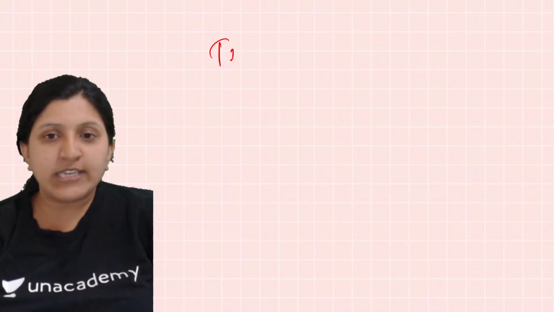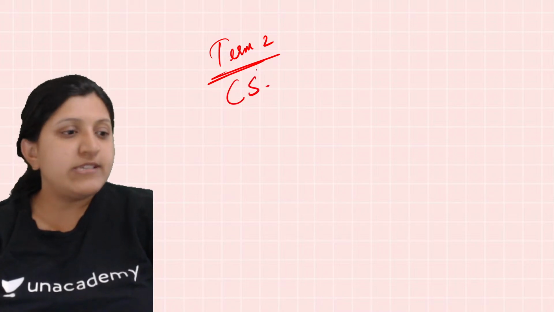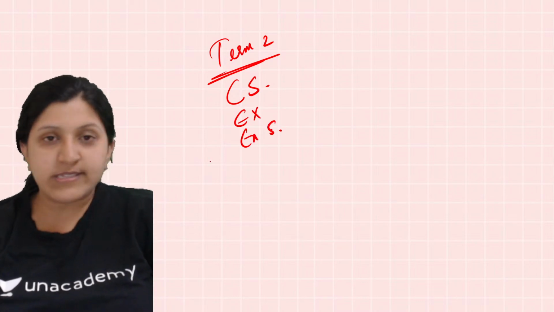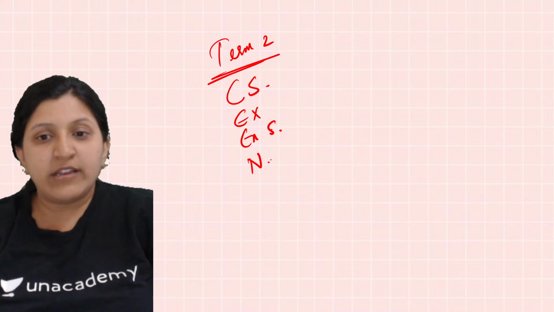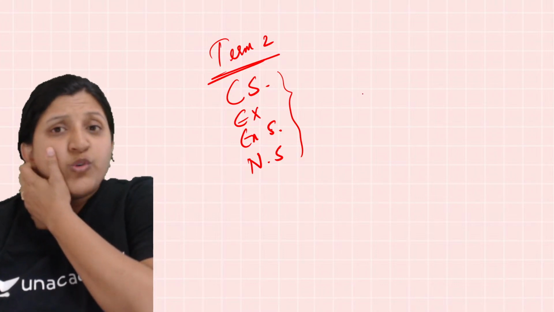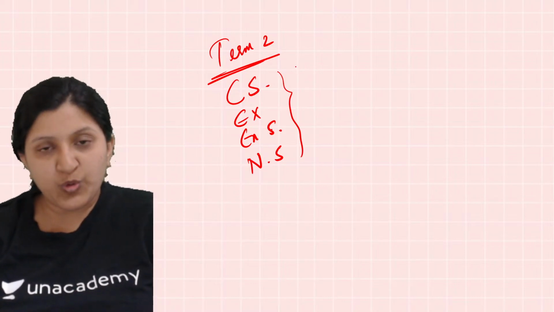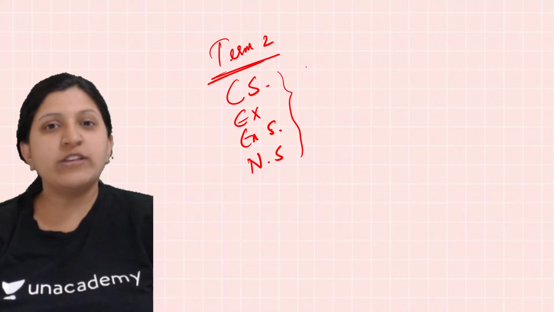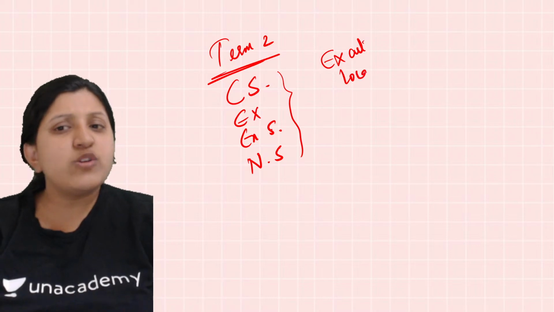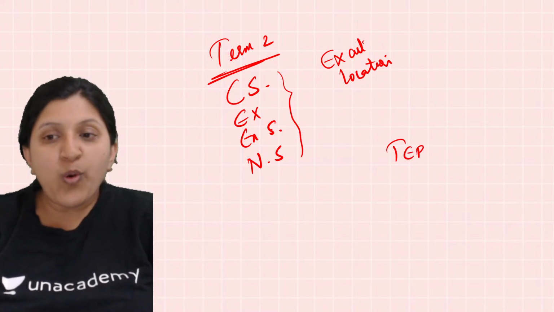So now let's say we are taking an example of term 2. Okay, so for term 2, what is given? There is circulatory system, then excretory system, then you can find the endocrine system, then you can also find a nervous system. So all these systems what you find in here. Okay, so here you need to make a note, or maybe you can refer the YouTube. I have conducted some sessions on diagram based questions, or maybe an exact location. Okay, so exact location. Now this I have conducted only for term 2. So for those children who are in term 1 now.